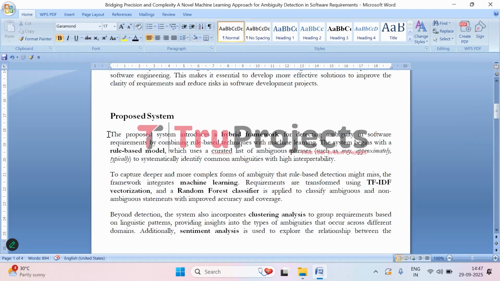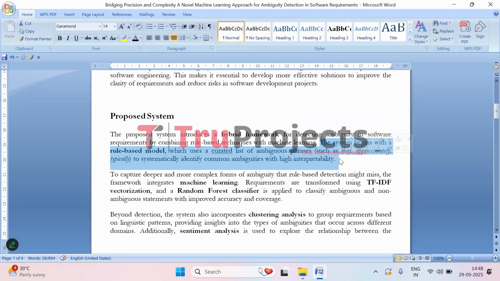To overcome all such issues, this project aims to detect unclear or ambiguous statements in software requirements by combining the strengths of two approaches. Here we are proposing a hybrid approach which combines rule-based techniques and machine learning. First it starts with the rule-based method. It works like a checklist of commonly ambiguous words and phrases, such as may, approximately, or typically.